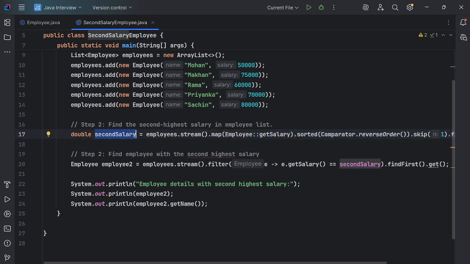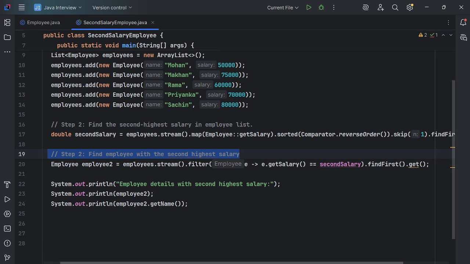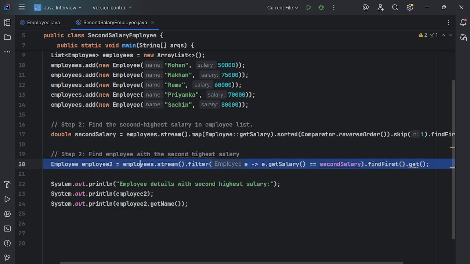Now for getting the employee details who has the second salary, we are processing the second step: find the employee with the second highest salary. For that I am taking one Employee object which will store the employee details having the second highest salary. We must take one Employee object. This line is important, guys. This line is very important.